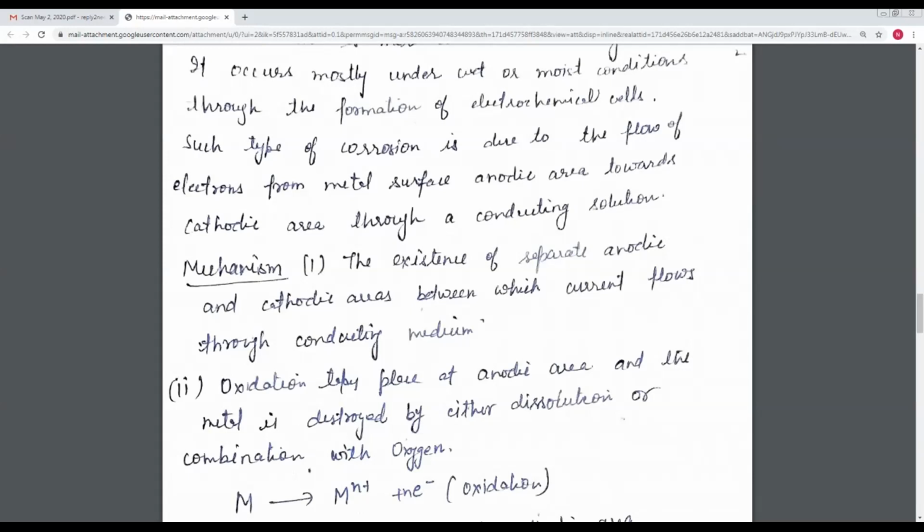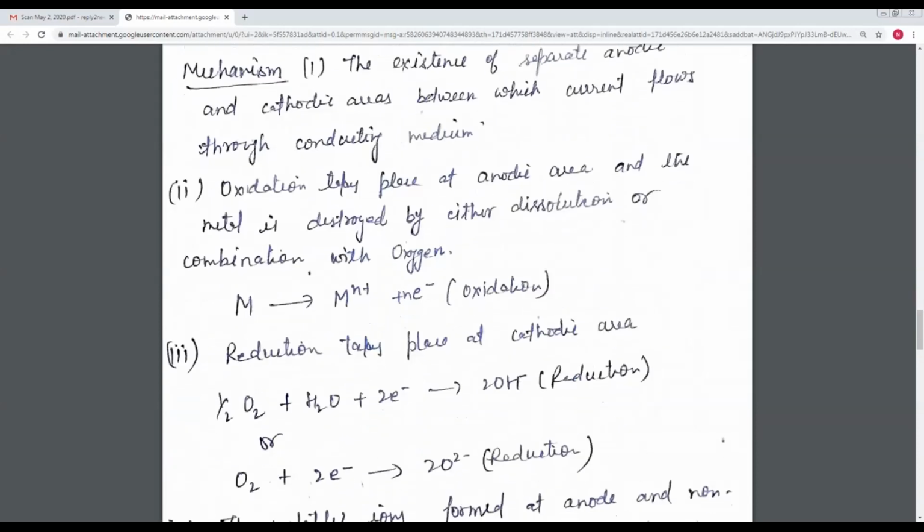The mechanism of wet corrosion: there is the existence of separate anodic and cathodic areas between which current flows through a conducting medium. When electrons flow from anode to cathode, it means there is a flow of current, and it passes through the conducting medium.